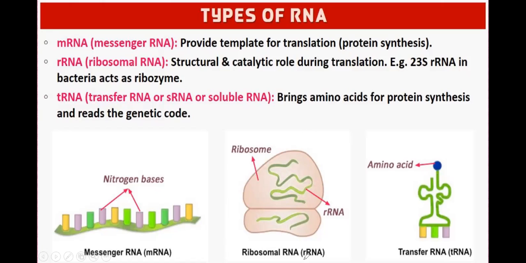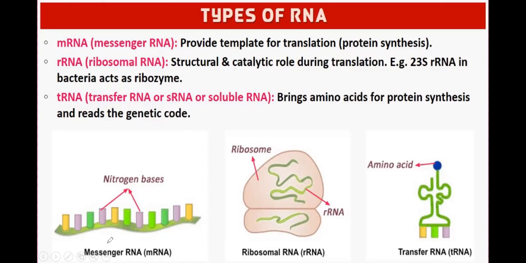Example: 23S RNA in bacteria acts as a ribozyme. tRNA, transfer RNA, or sRNA, or soluble RNA, brings amino acid for protein synthesis and reads the genetic code.